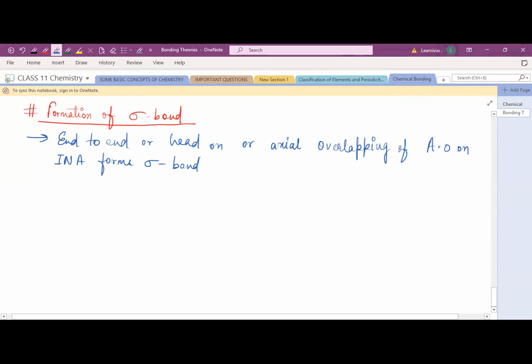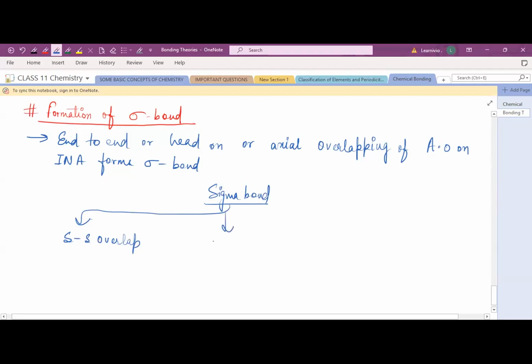Okay, how does sigma bond form? It is formed when end to end, or head on, or basically you can write axial overlapping is there. Suppose when will sigma bond be formed? Sigma bond will be formed when there is s overlapping, when the s orbital overlaps with another s orbital.